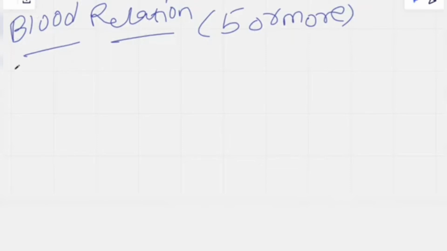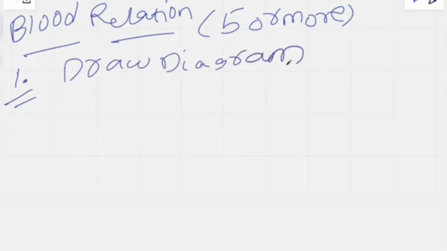Before directly jumping into the questions, we have 6 important points to remember before attempting blood relations. Whenever you come across a blood relation question, you need to draw a diagram. Whenever you get some information from the question, immediately draw a diagram.